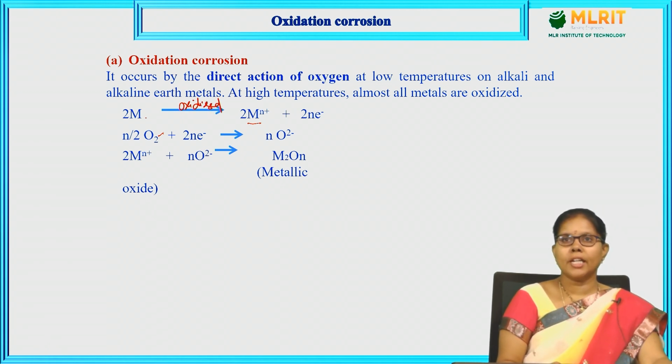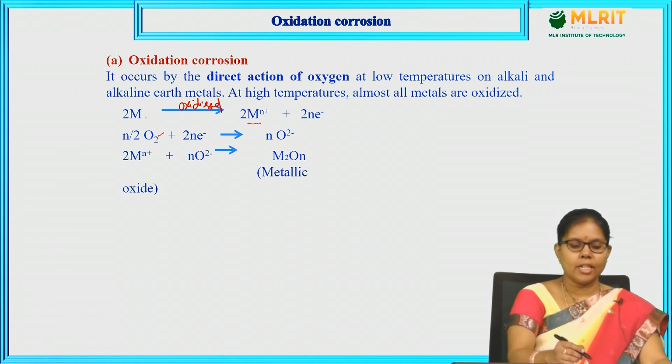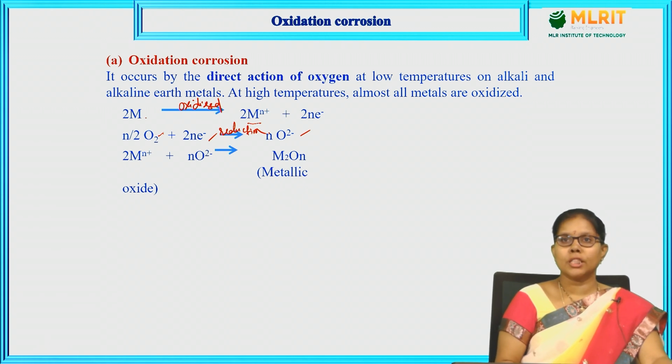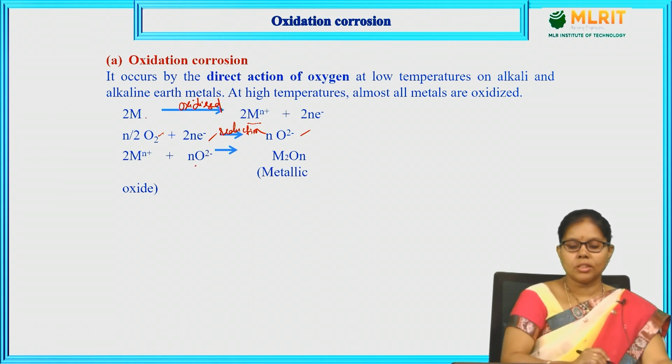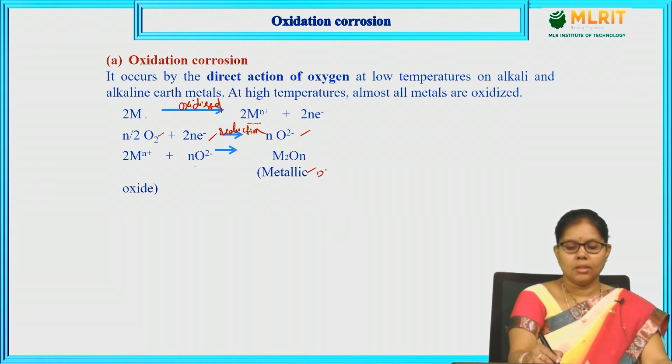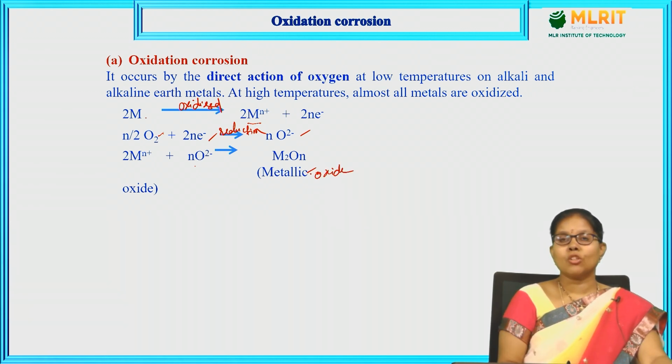Those electrons are gained by atmospheric oxygen, n by 2 O2, which absorbs those n electrons and gets reduced in the form of oxide. This is called reduction. So the metal is oxidized into metal ion, and oxygen gains those electrons and gets reduced to oxide. Metal ion plus oxide gives the metallic oxide layer. This is called metallic oxide. There are various types of metallic oxide layers.